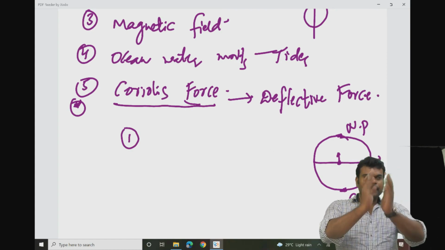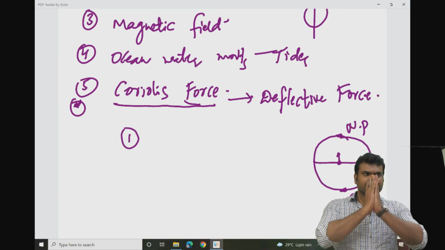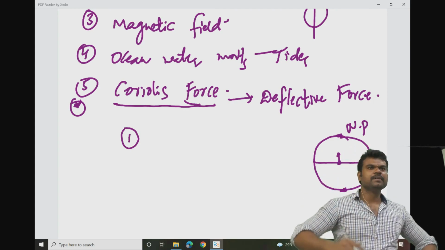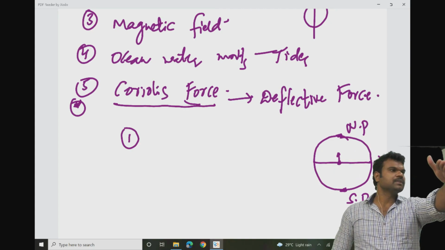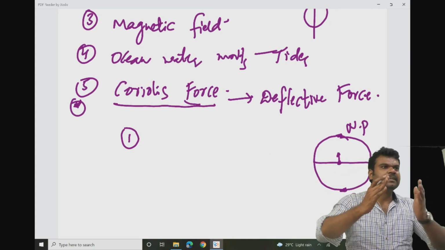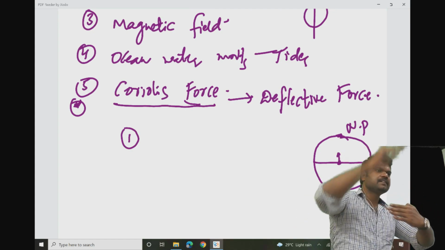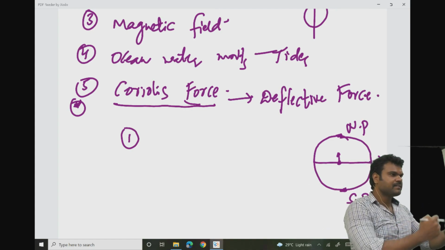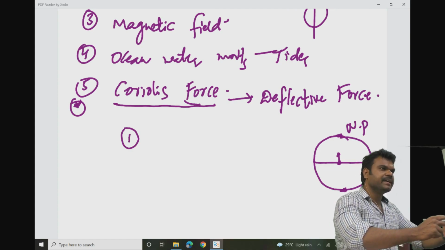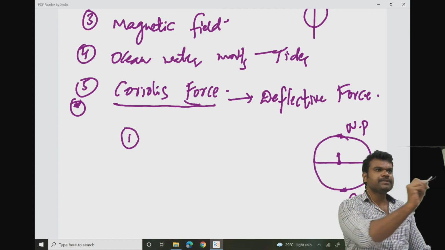If I am facing the north pole, to which side should I get deflected in this case? This is the equator, that is the north pole. I'm starting towards the north pole like this. In this journey, to which side should I get deflected? If the bike is moving like this, for example you are jumping out of the bike like this, it is moving like this, you will be dragged in the direction of the bike. Am I clear?